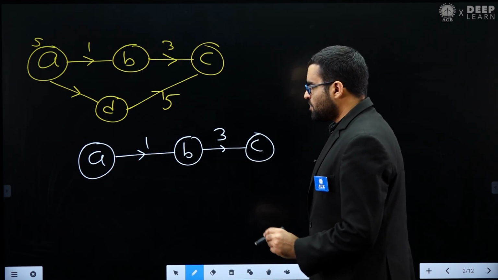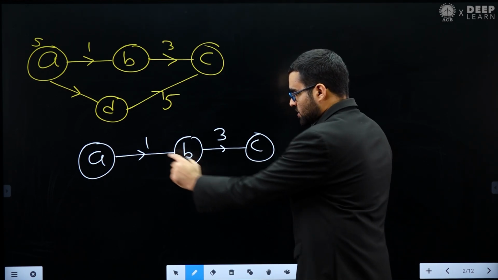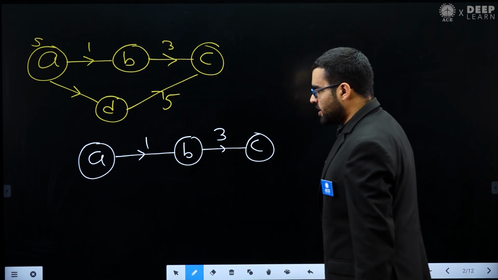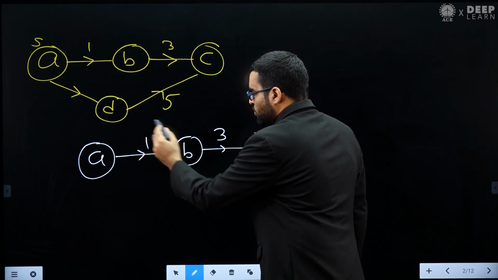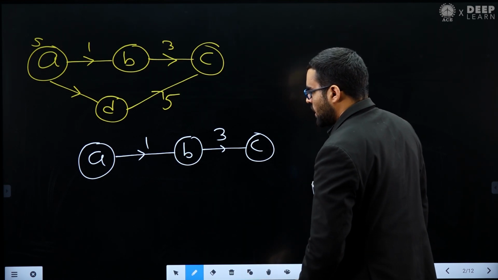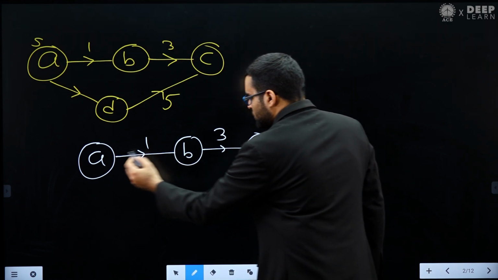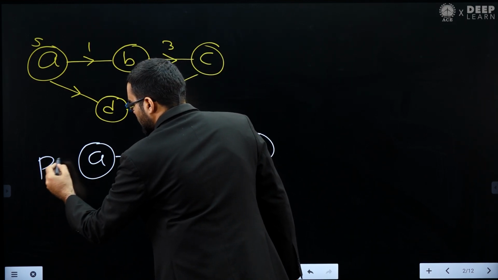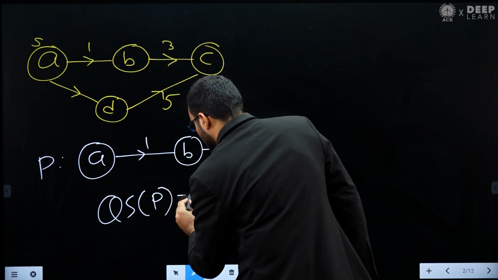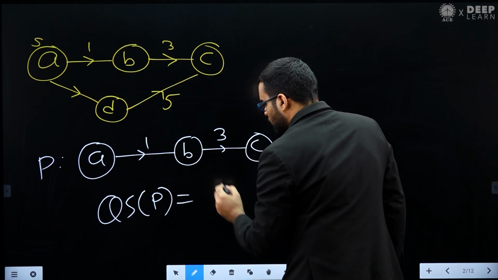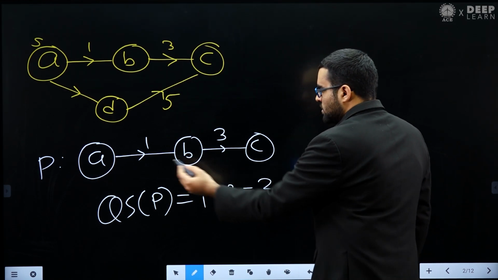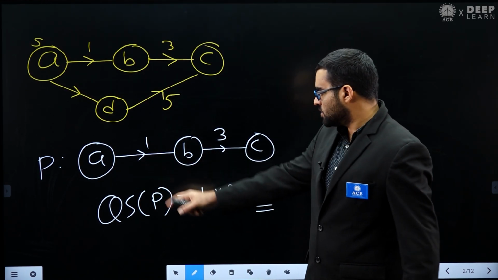Now he is saying that the quality score of a directed path is the product of all the edge weights. Let's call this path P. Then the quality score of path P will be equal to the product of these edge weights, so that will be basically 3.